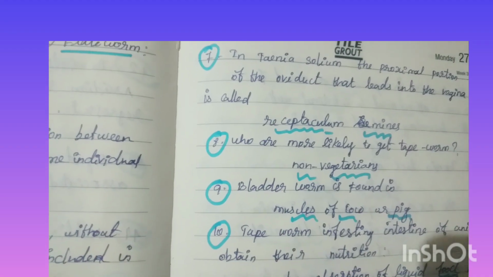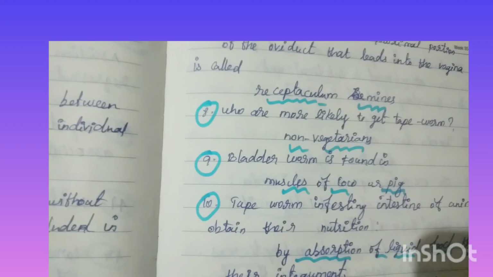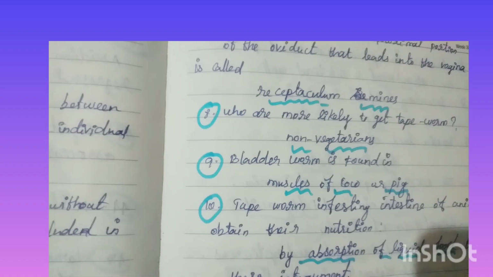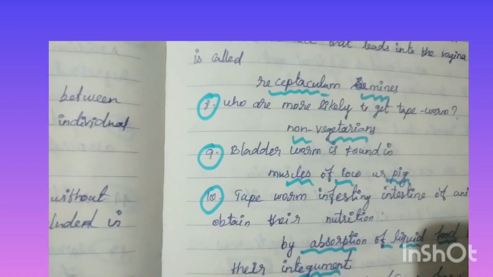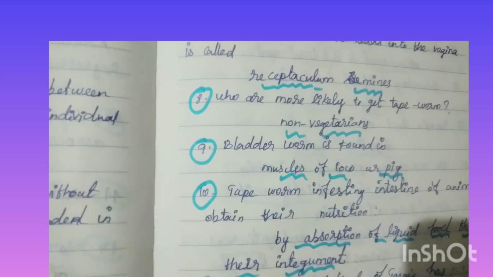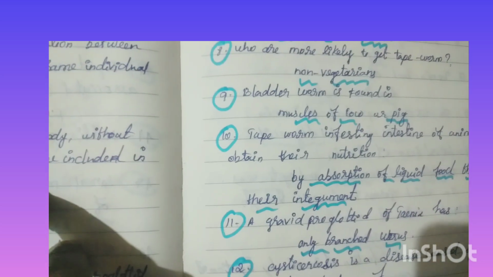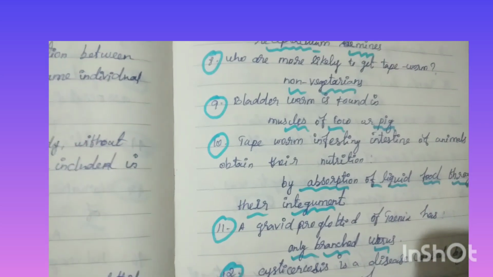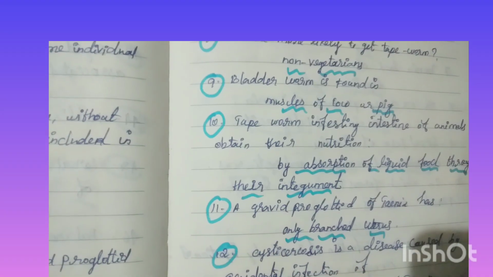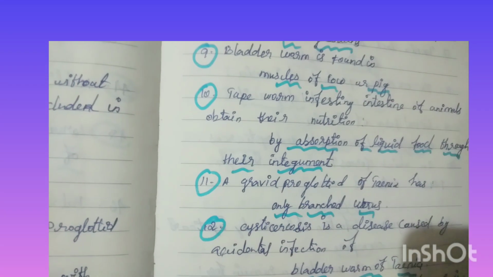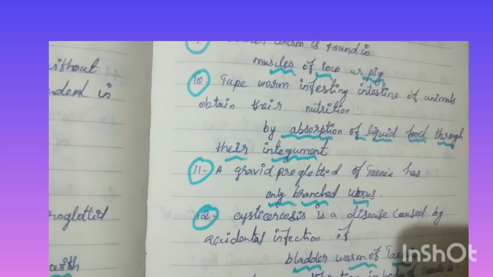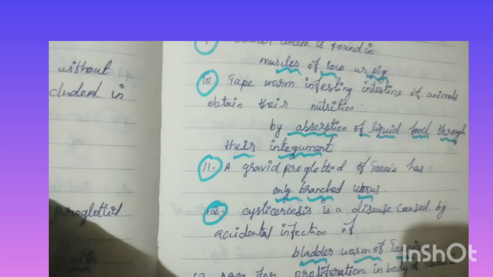receptaculum seminis. Eighth question, who are more likely to get tapeworm? Non-vegetarians. Bladder worms infect the muscles of cow or pig. Tapeworms infesting the intestines of animals obtain their nutrition by absorption of liquid food through their integument.